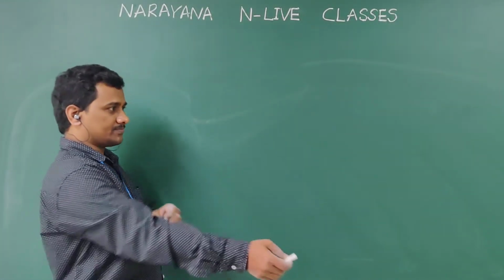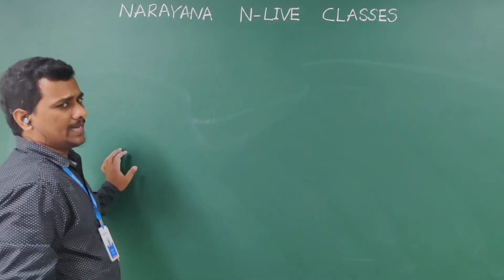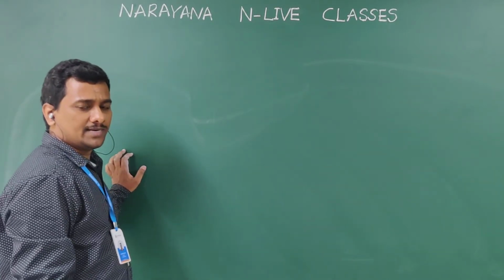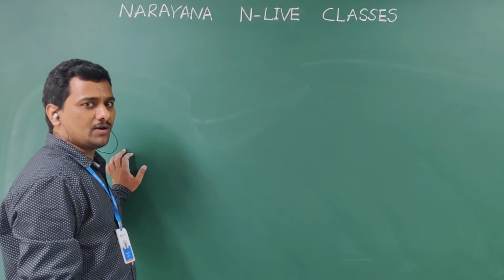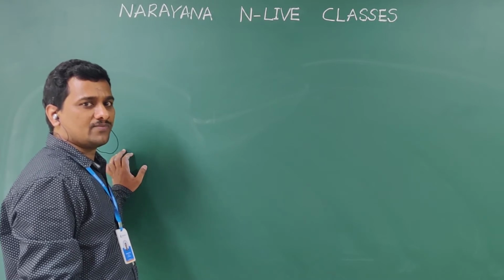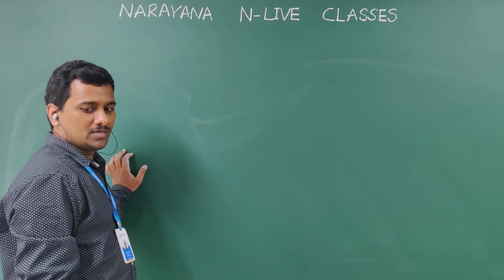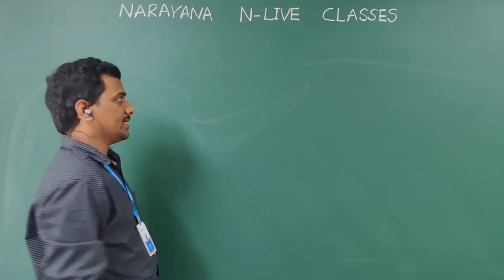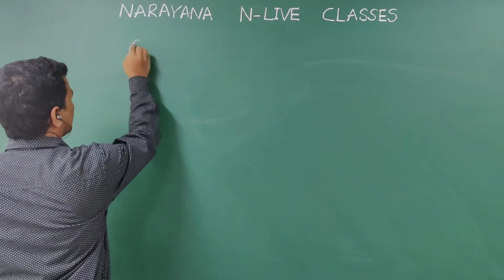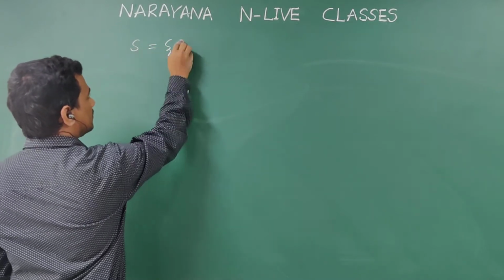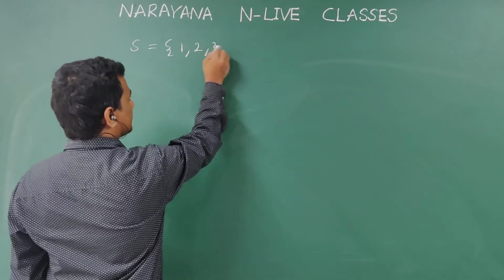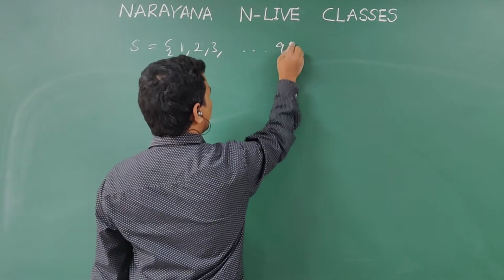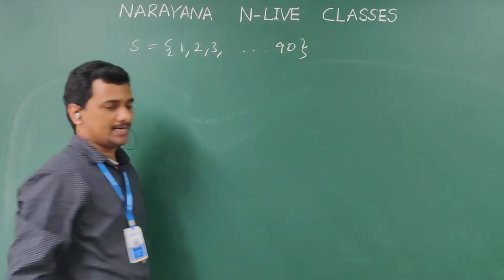First one, a box consisting of 90 discs which are numbered from 1 to 90. The box contains 90 discs which are numbered from 1 to 90. So the sample space will become S is equal to 1, 2, 3, and so on up to 90. The sample space is 1 to 90.